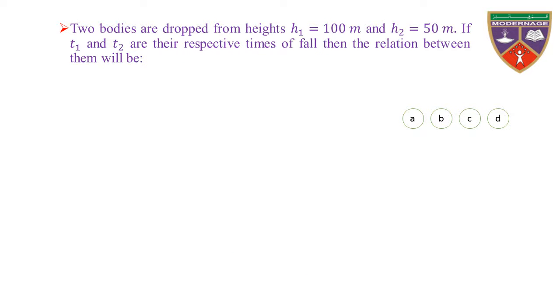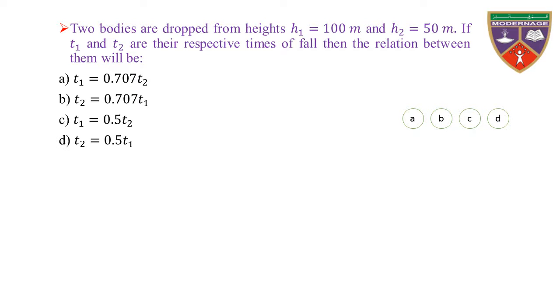Two bodies are dropped from heights H1 is equal to 100 meter and H2 is equal to 50 meter. If T1 and T2 are their respective times of fall, then the relation between them will be: option A, T1 is equal to 0.707 T2; B, T2 is equal to 0.707 T1; C, T1 is equal to 0.5 T2; D, T2 is equal to 0.5 T1.